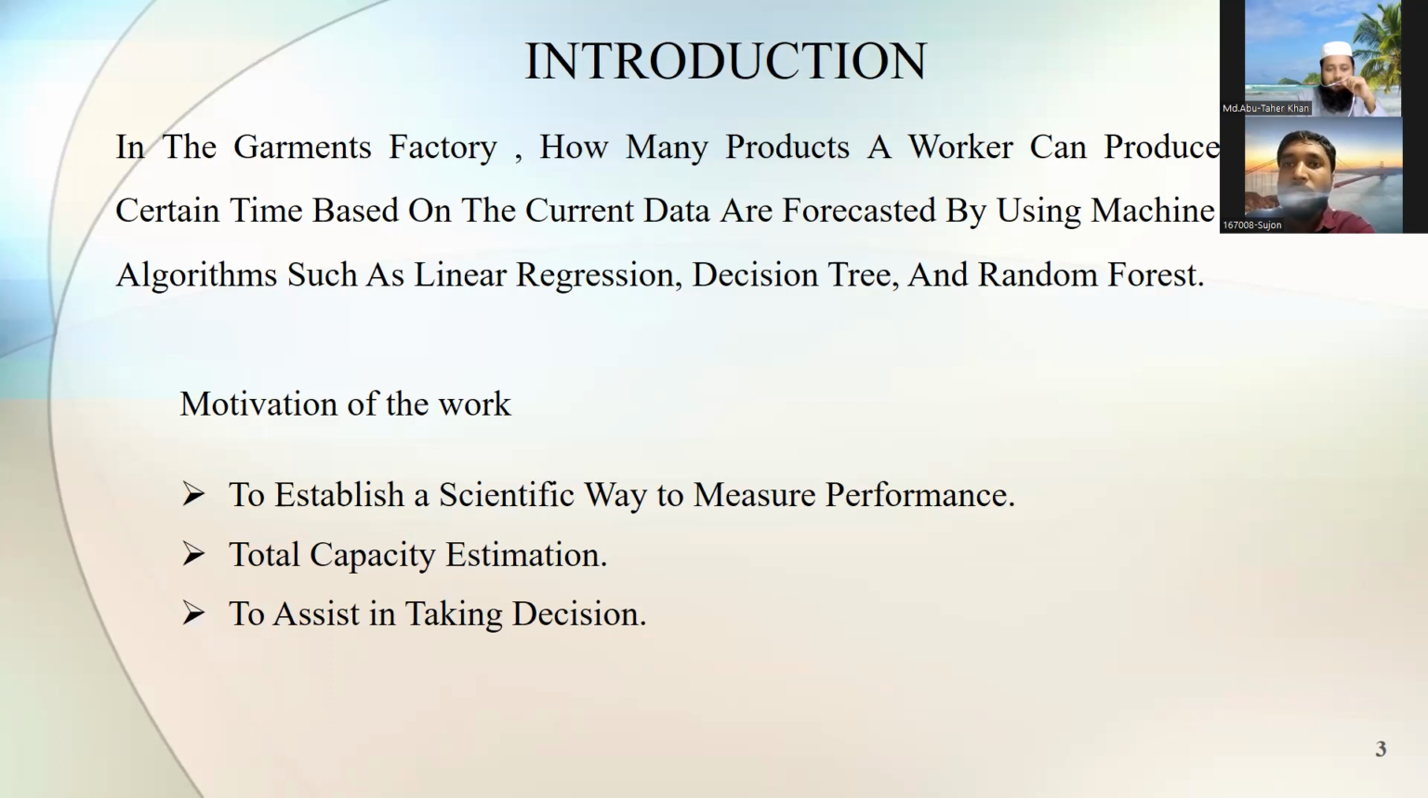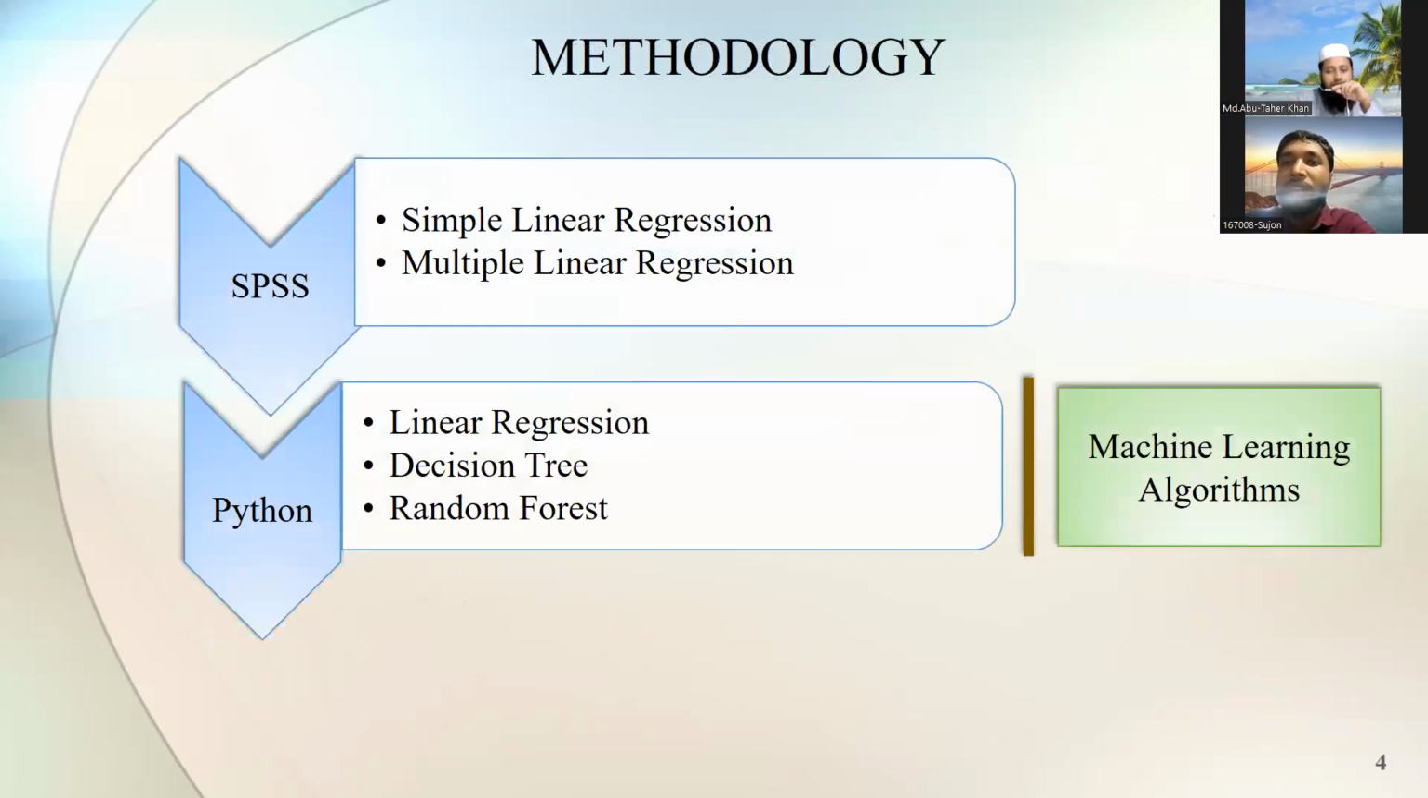Now, the motivation of the work is to establish a scientific way to measure performance. It is possible to develop a scientific model to measure performance and all output or production in the garments factory. That total capacity estimation is very beneficial and essential for a garments factory to assist in taking decisions. And after the total capacity,